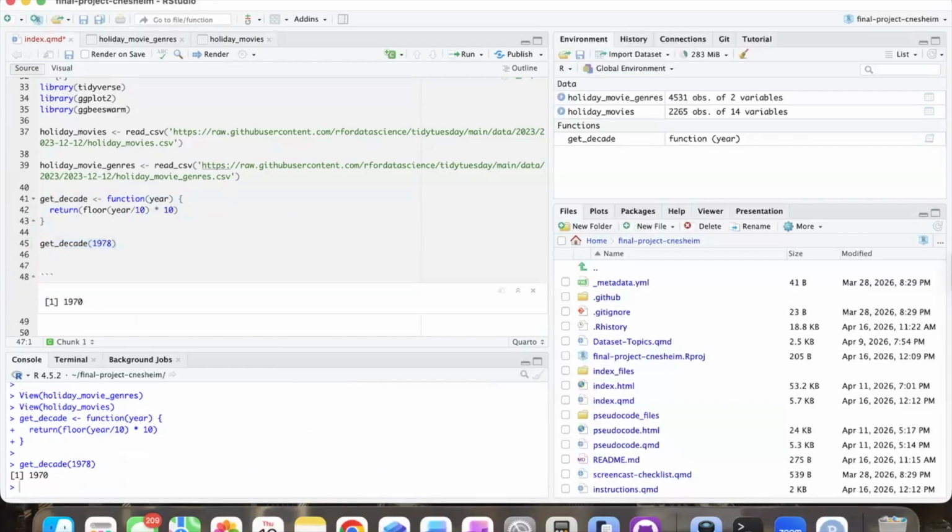That works. So now we're going to use this get_decade function in our holiday movies data set to add a variable onto the end called decade.